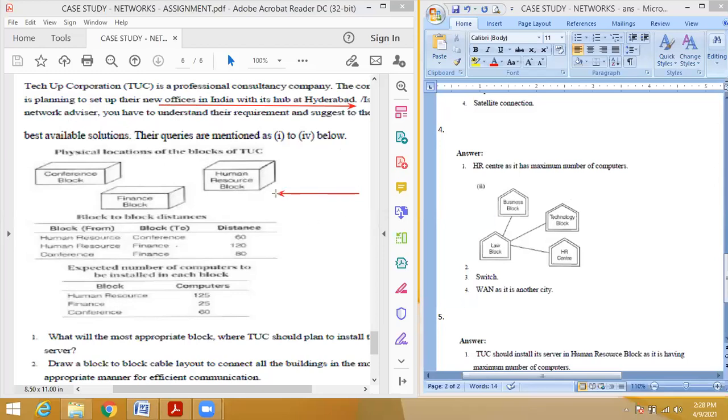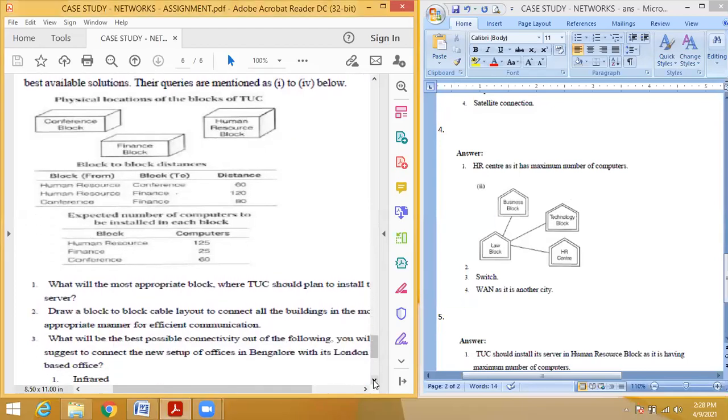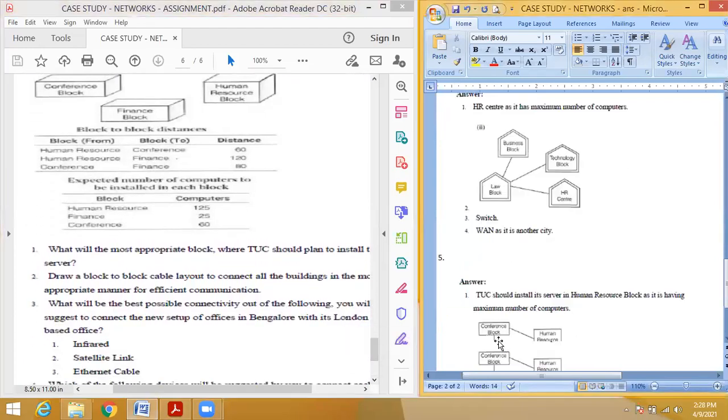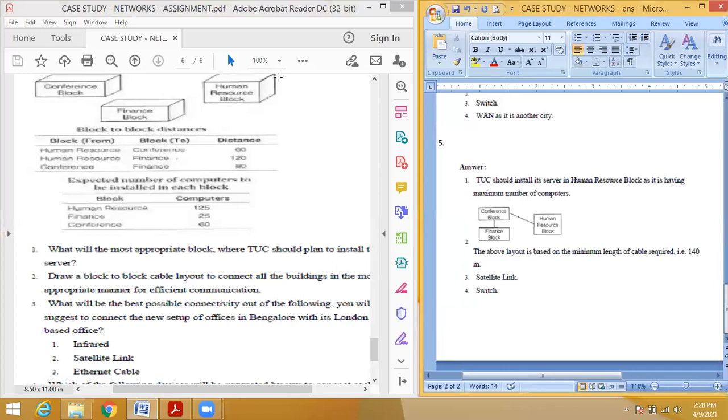They're given all the contents like the number of blocks, the block to block distance, and the number of computers present in every block. Okay, the same thing. They will give all the things and they will ask you a question. You have to keep everything in mind before answering. Okay, the first question as usual: where to place the server.